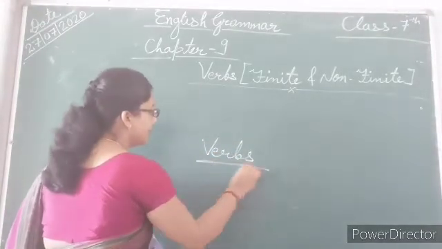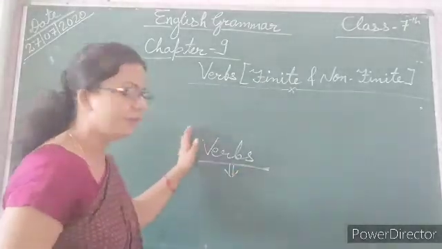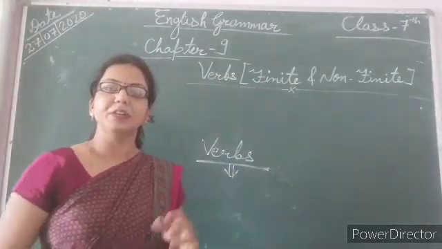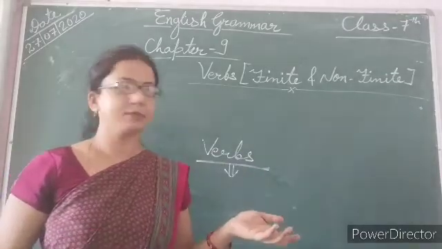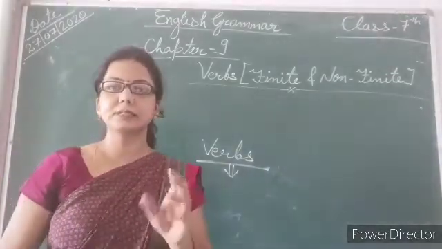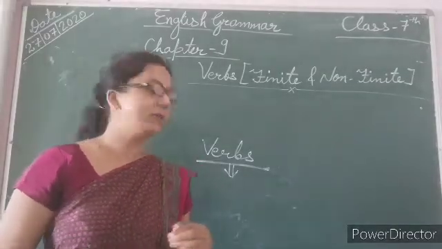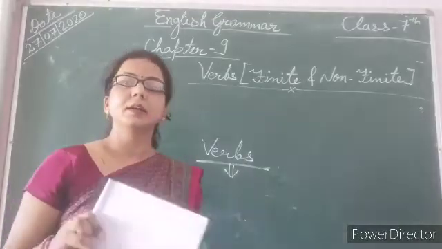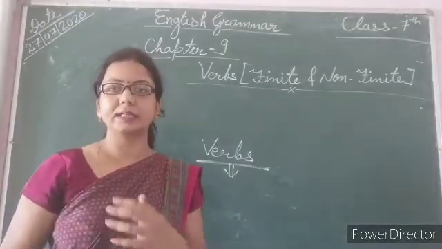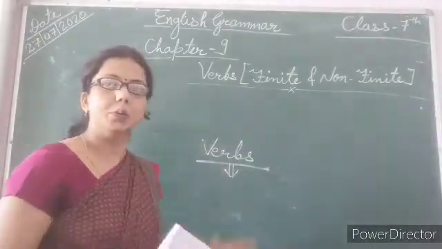So, tell me one thing, what do you understand by the term verbs? If we define it in simple and easy language, then we can say that verbs are action words. Action words can be termed as verbs.